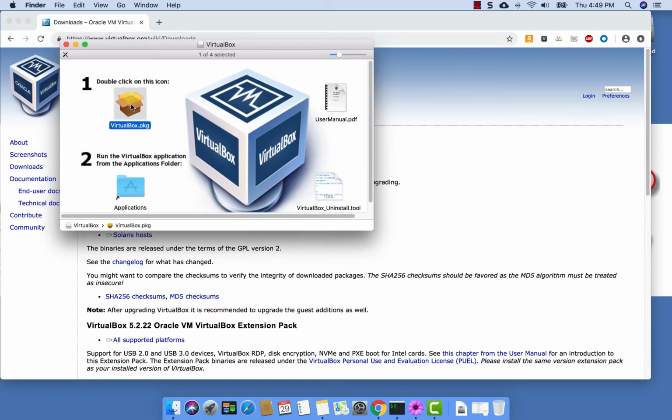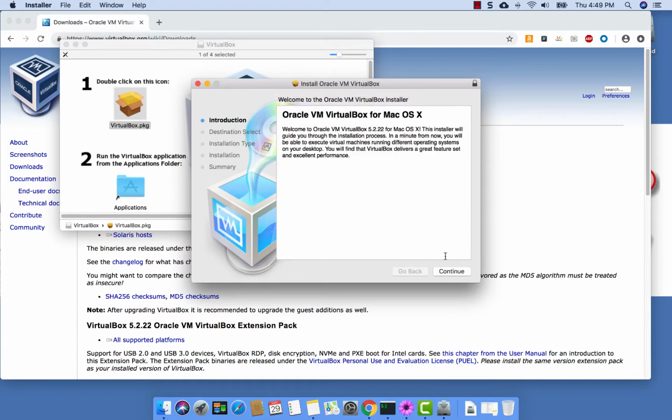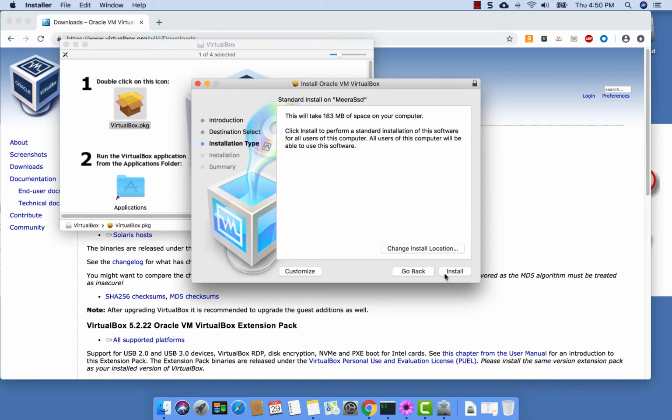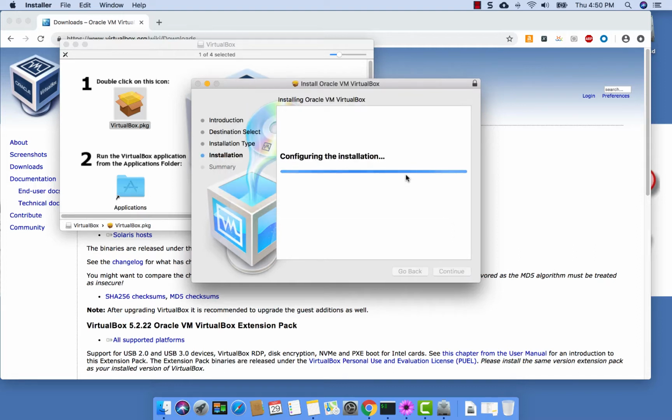Now click on this virtualbox.pkg. Continue. Keep the default install location. Put your Mac's password. This should be your Mac sign-on password actually, or an admin password.